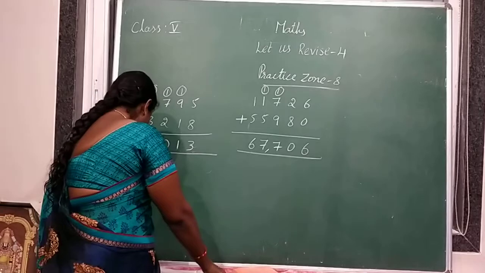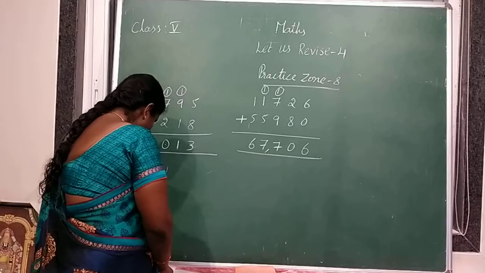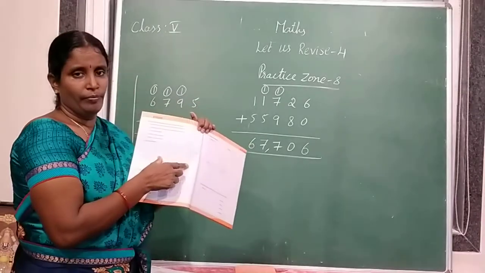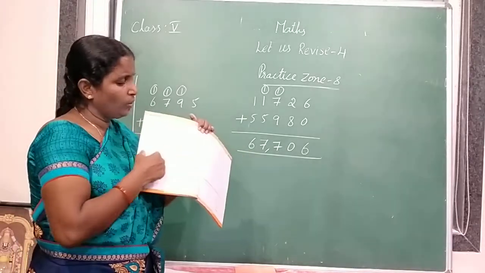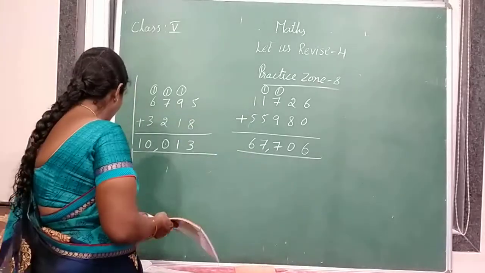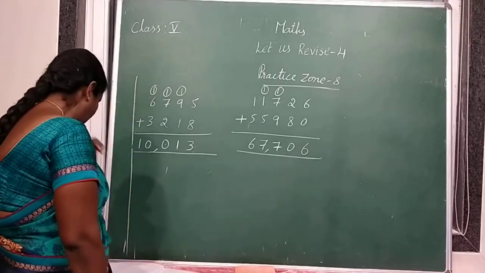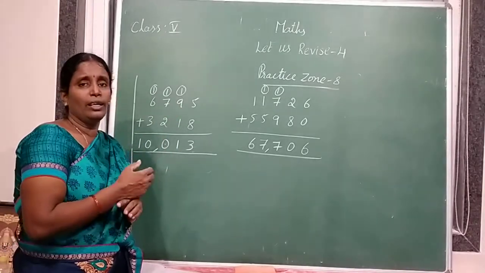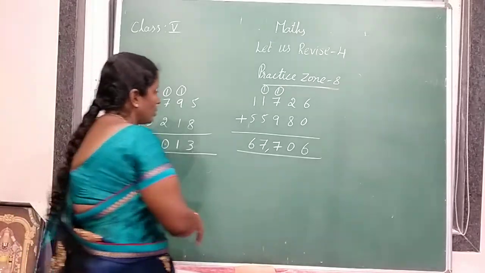Now open your workbook, page number 10. In page number 10, 6 additions are there. So you have to do these additions. Okay, this is your homework. Additions completed. Next we are going to learn subtractions. Understood?